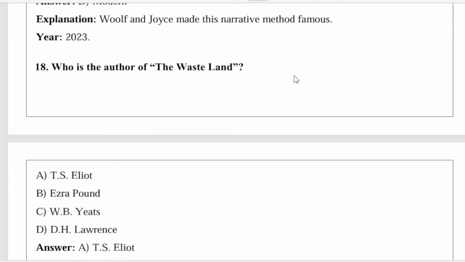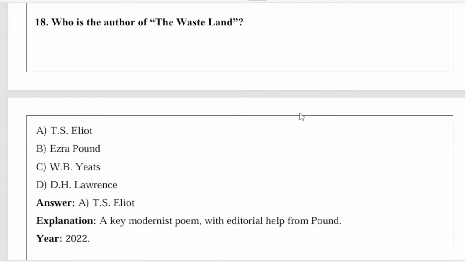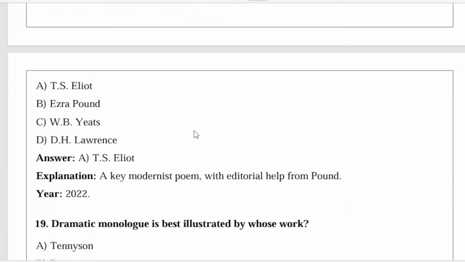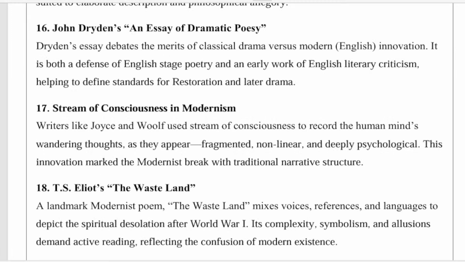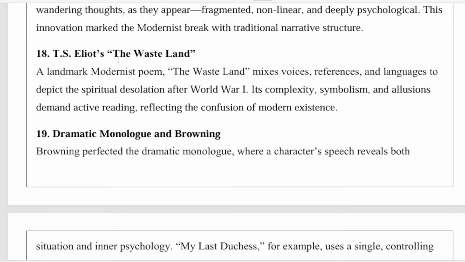Next, who is the author of The Waste Land? So T.S. Eliot is the author of The Waste Land, a key modernist poem, with editorial help from Pound. It appeared in 2022. T.S. Eliot, The Waste Land, a landmark modernist poem. The Waste Land mixes voices, references, and languages to depict the spiritual desolation after World War One. Its complexity, symbolism, and allusions demand active reading, reflecting the confusion of modern existence.